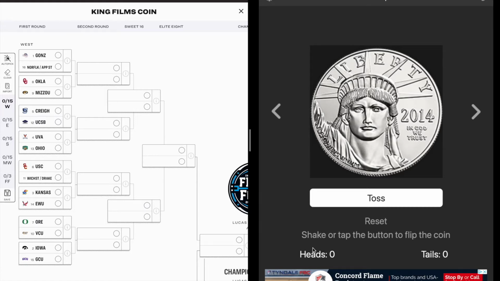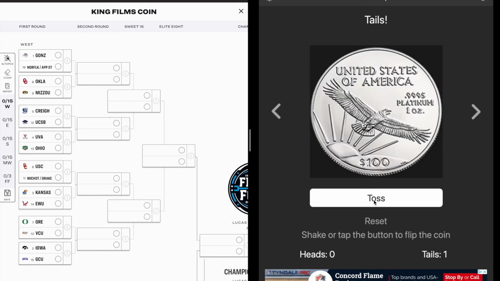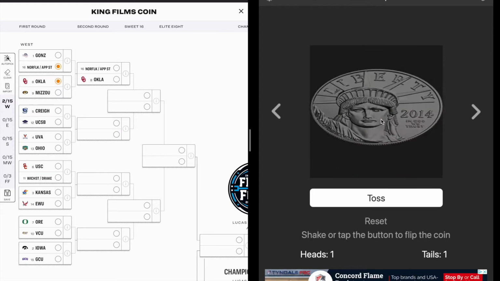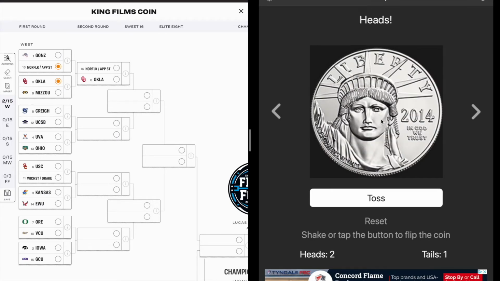Gonzaga against the 16 seed. Who will win? We have tails. App State / Norfolk State advances. In the next game, Oklahoma against Missouri, we've got heads, so Oklahoma wins that one. In the next matchup, Creighton against UCSB, we have a heads call and Creighton advances.